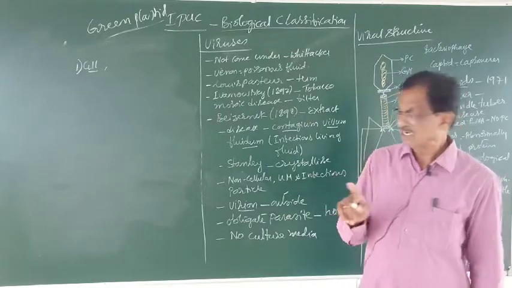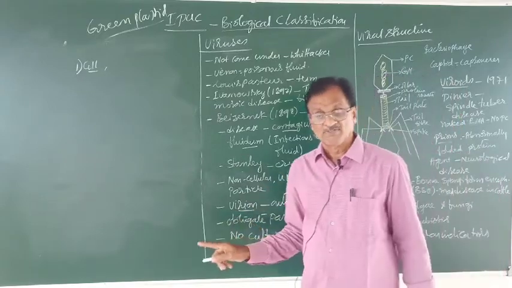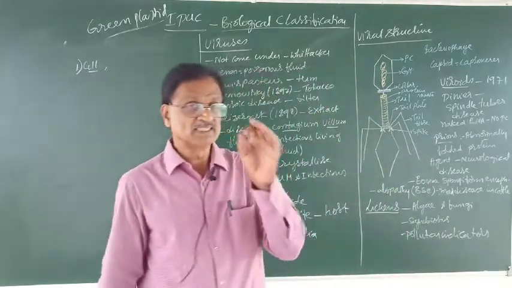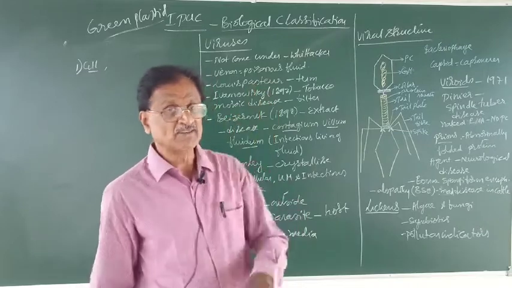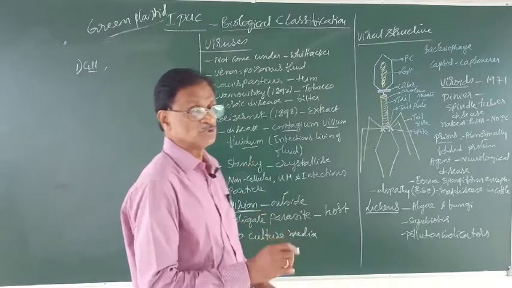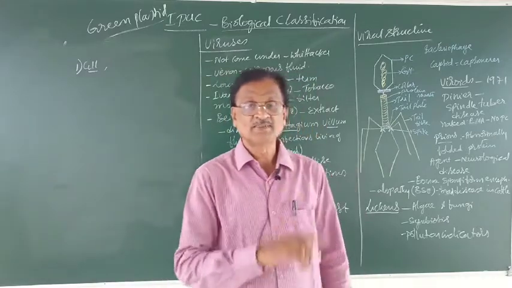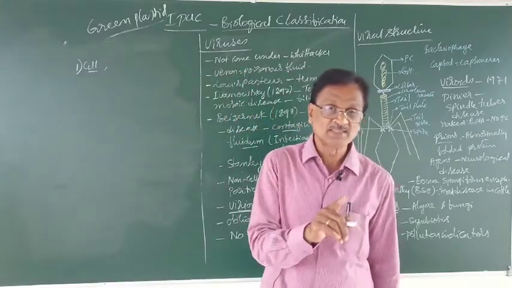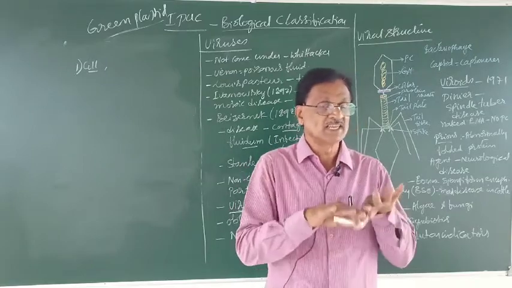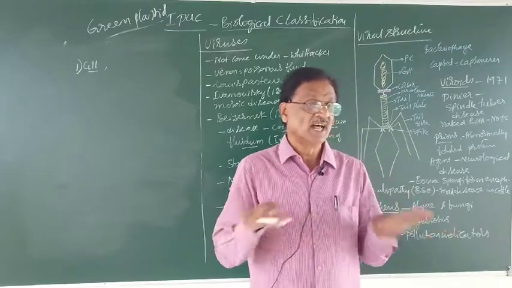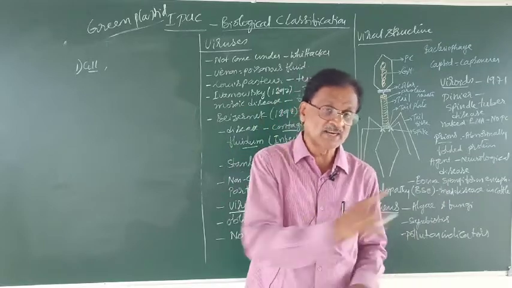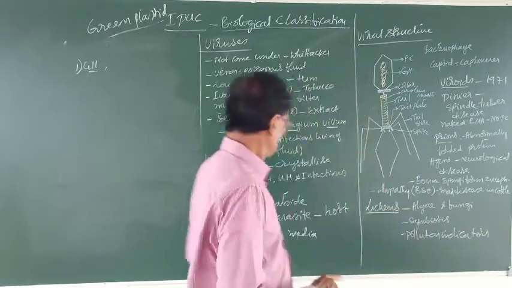Remember, as I said earlier, whenever the virus is outside the host cell, it is inert and inactive. Then the term virion is used. What is a virion? A virion is nothing but the virus which is left outside the host cell in an inert stage or in an inactive state. The inactive form of the virus is called a virion.